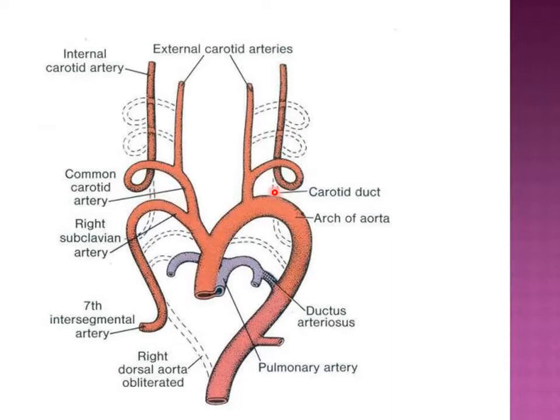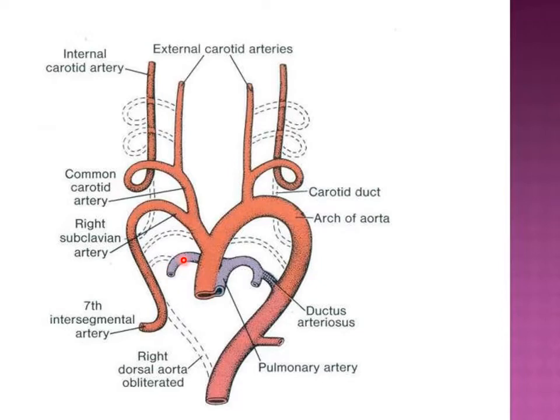And you have seen this portion of the dorsal aorta between the third and fourth aortic arch on both the right and left side. This is known as the carotid duct, and it is going to disappear. And again, this portion of the dorsal aorta, which you can see here, is also going to be obliterated. Now the fifth arch is completely regressed and disappears, and from the sixth arch you are going to have the right